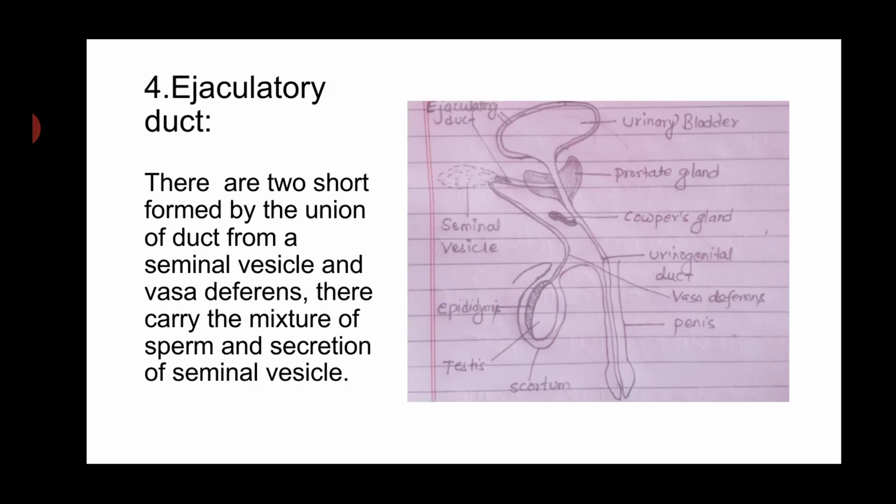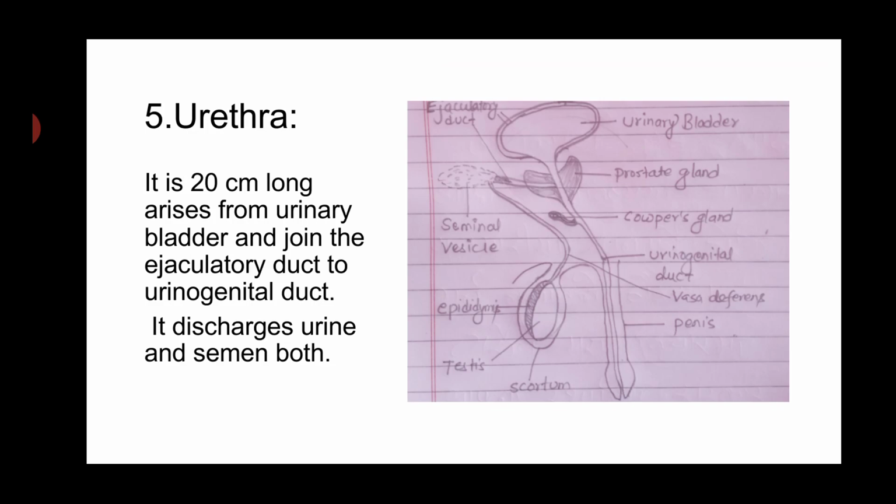Ejaculatory duct. There are 2 short ducts formed by the union of the duct from a seminal vesicle and vasa deferens. They carry the mixture of sperm and secretion of seminal vesicle. Urethra. It is 20 cm long, arises from the urinary bladder and joins the ejaculatory duct to form the urinogenital duct. It discharges urine and semen both.